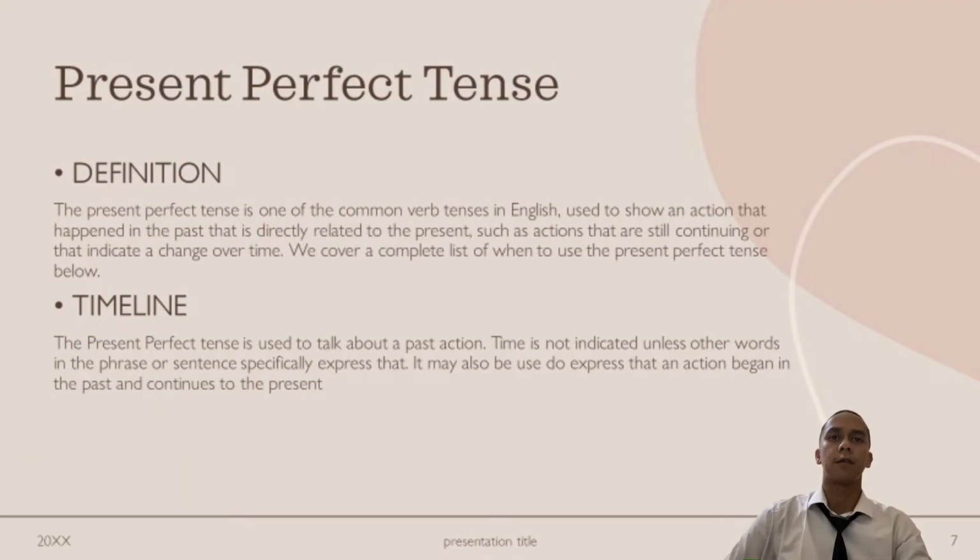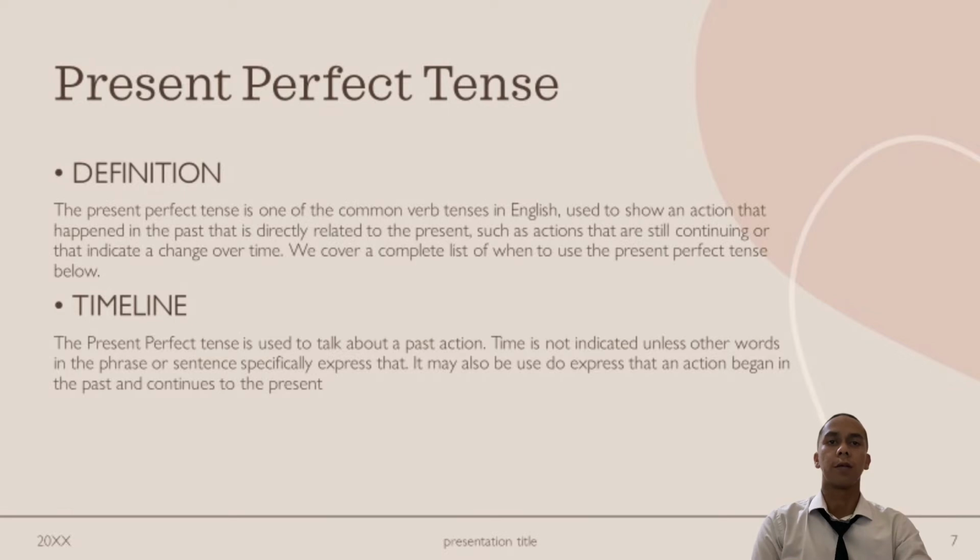Present perfect tense definition. The present perfect tense is one of the common verb tenses in English, used to show an action that happened in the past that is directly related to the present, such as actions that are still continuing or that indicate a change over time.